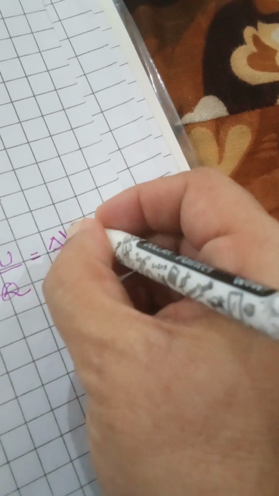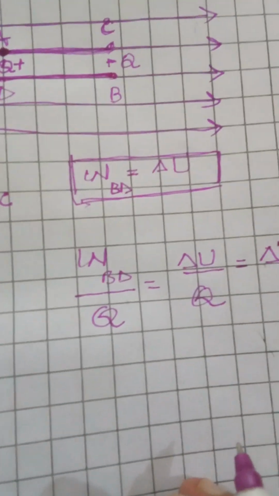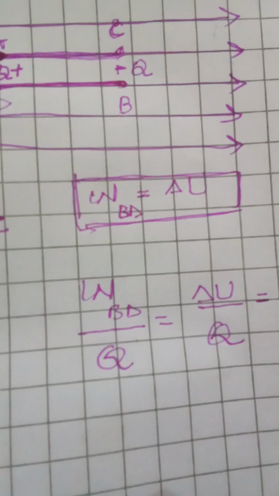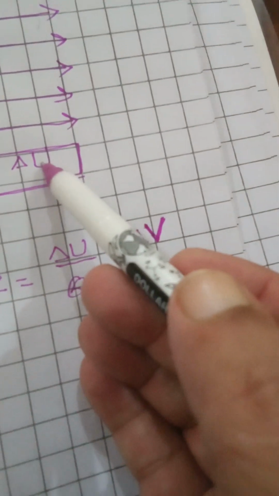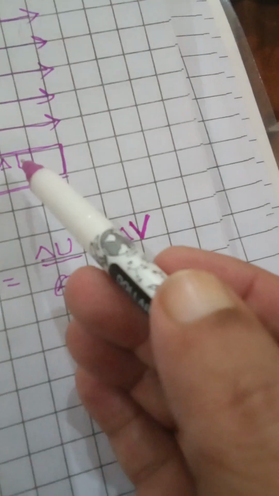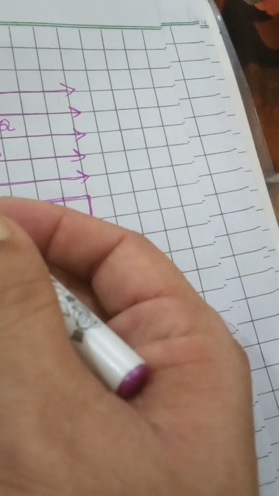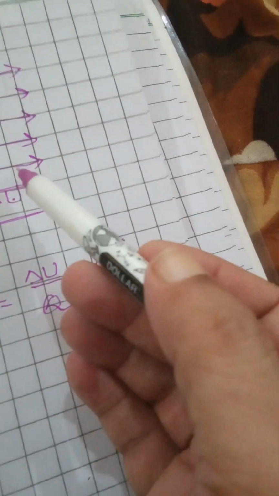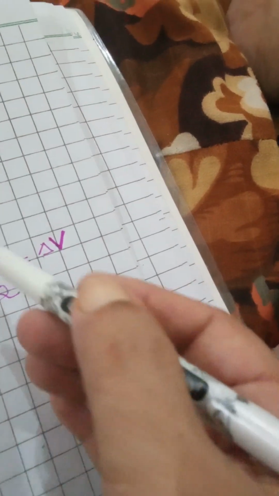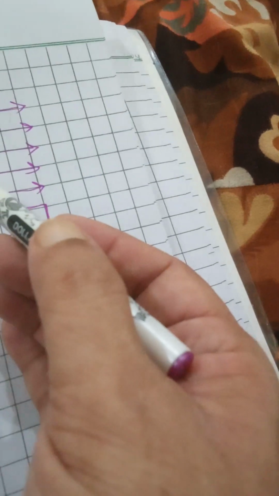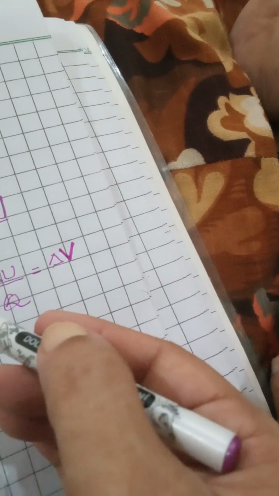The difference is simple. Electric potential energy depends upon the work you do moving it from A to B. In case of potential, it also depends on the same work.